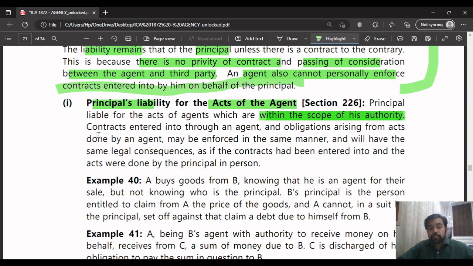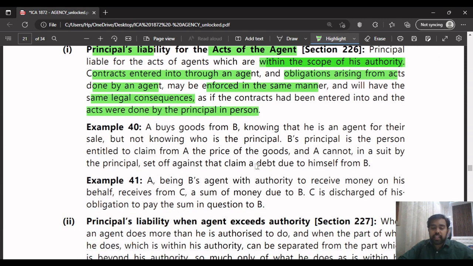In this case, for contracts entered into through an agent, obligations arising from the acts done by the agent may be enforced with the same legal consequences as if they had been entered into and the acts were done by the principal in person, as if they were done by the principal himself, like I said. In these examples, they have explained it even better. In this example, A buys goods from B, knowing that he is an agent for their sale.